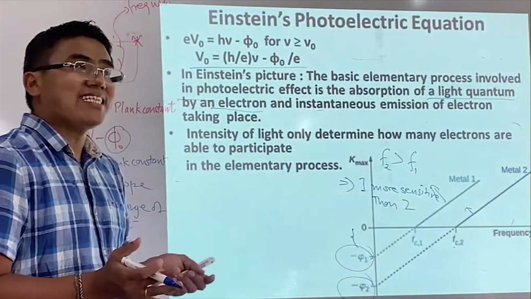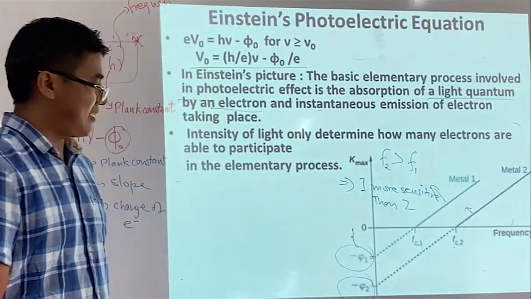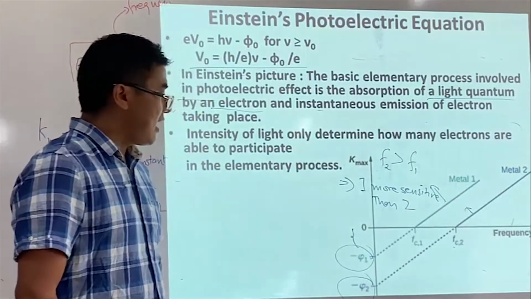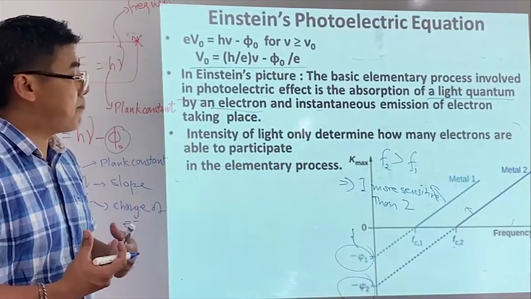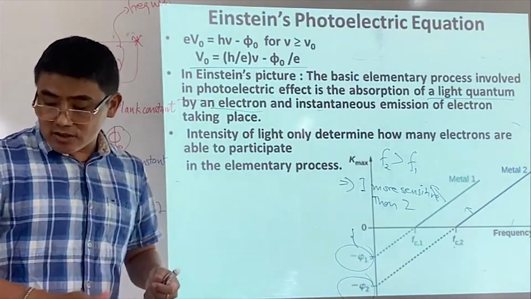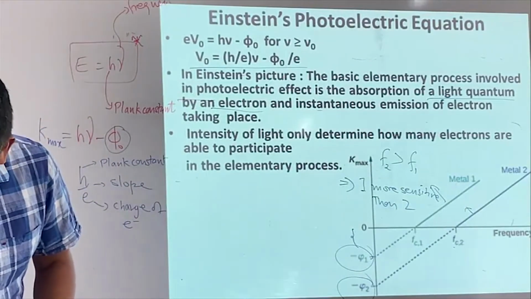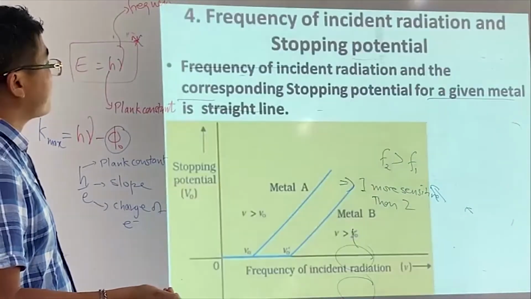The binding is less. Potential is less. Negative potential is less. If a negative potential is greater, it is greater binding. So this is what we talk about. Therefore, Einstein could explain all the graphs, right? All the graphs. So let me show you all the graphs.